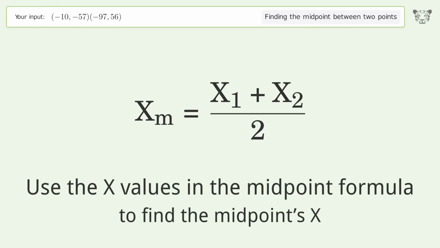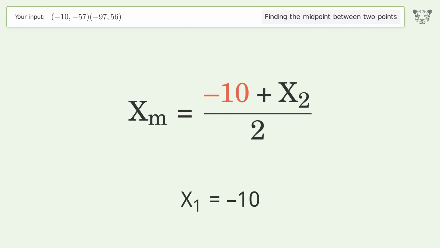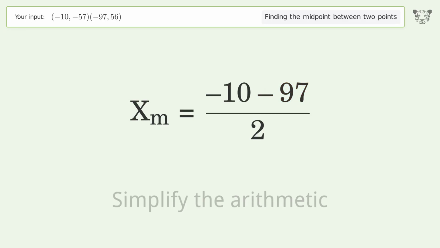Use the x values in the midpoint formula to find the midpoint's x. x1 equals negative 10. x2 equals negative 97. Simplify the arithmetic.